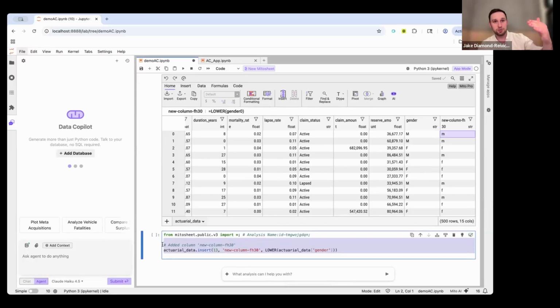But again, you can do the types of workflows that you're doing in Excel and generate Python scripts out of them, which can be used for automation. So I added this new column here, and I used a spreadsheet formula in there. Any questions about the mental model here, or where we're getting at, or thoughts, reactions?